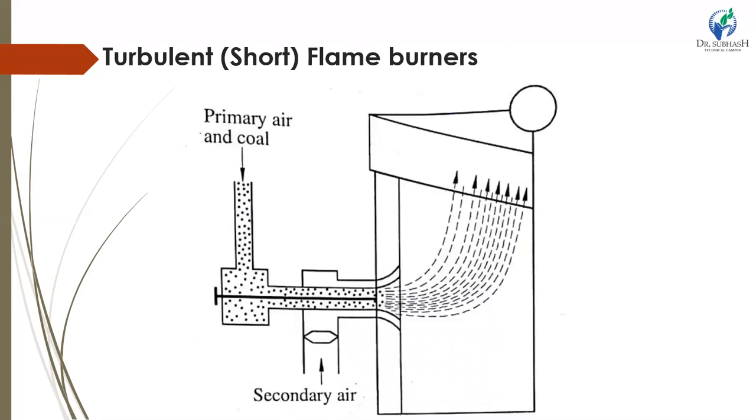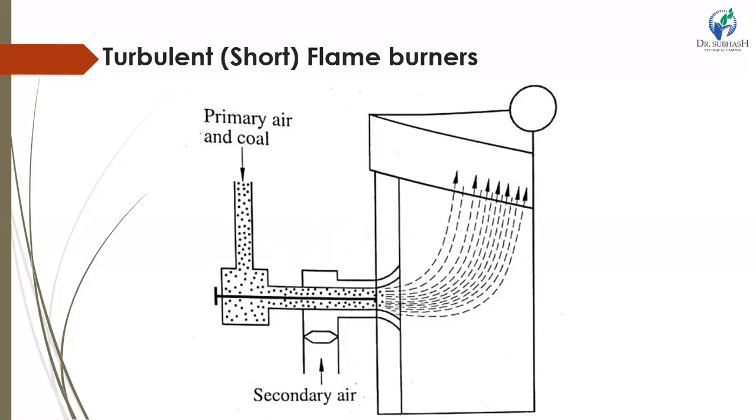Another one is the turbulent or short flame burner. These burners are usually set into the furnace walls. They can fire horizontally or at some inclination by adjustment. The fuel-air mixture and secondary hot air are arranged to pass through the burner so that they get good mixing and are projected as a highly turbulent flame into the furnace.